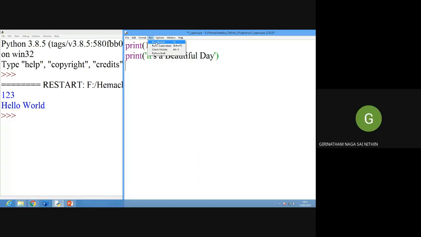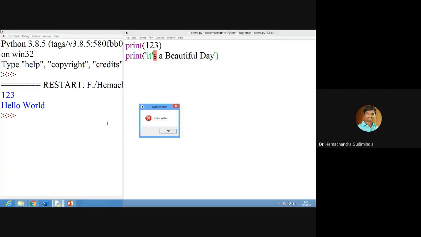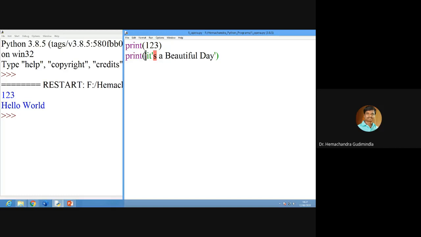Sir, there will be an error. It will give an error because it is showing invalid syntax. We are giving a single inverted comma inside the print, and it ends the string in between. So we should not use it like this. If I want to use it, then use the backslash before it.